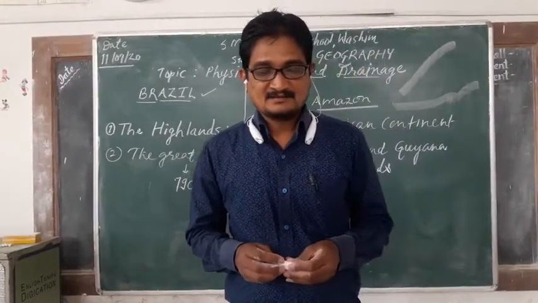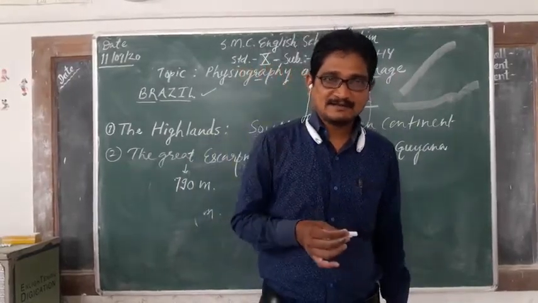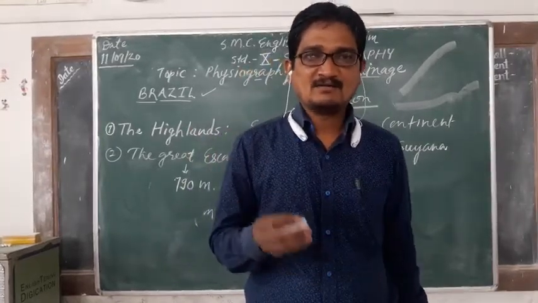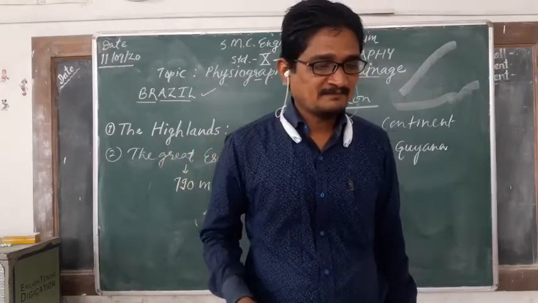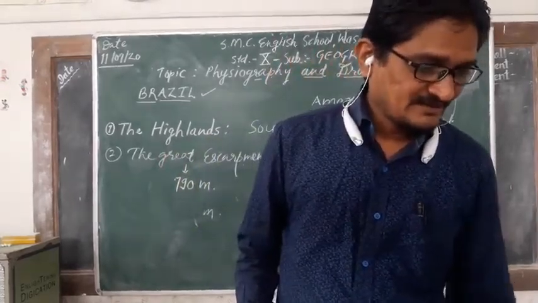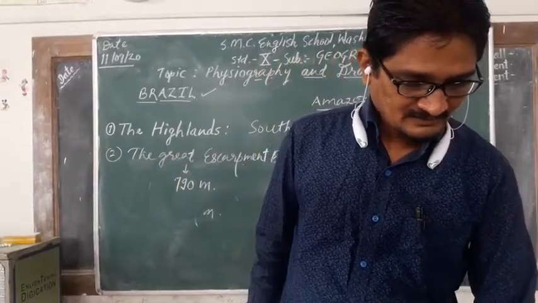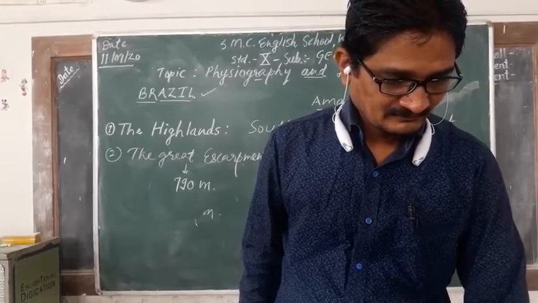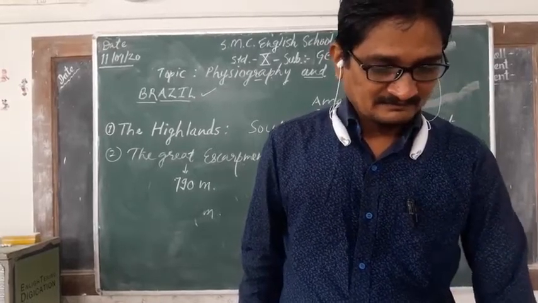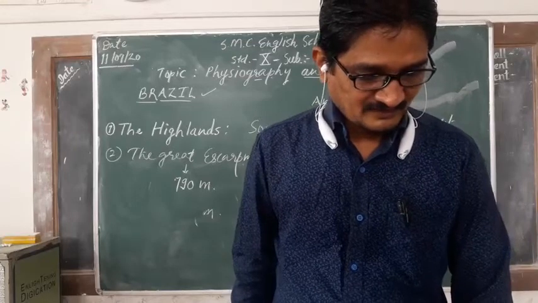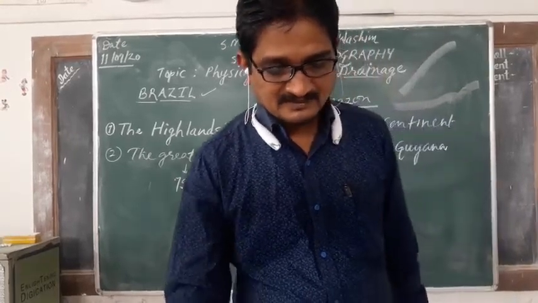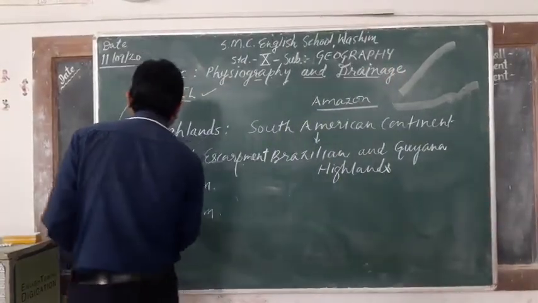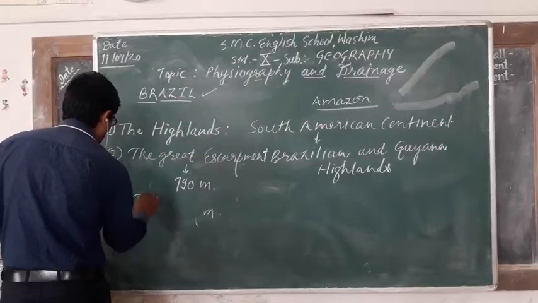That is the points of the Great Escarpment. Read this, learn, and differentiate all the tricky names observed in the map. The map is there in your textbook. All the escarpments are given in the map. Highlands are given in the map. So read it particularly. Then the third one is the coast.